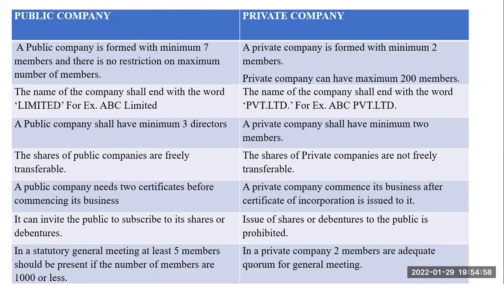A public company is formed with minimum 7 members. For the formation of a public company, there must be minimum 7 members.